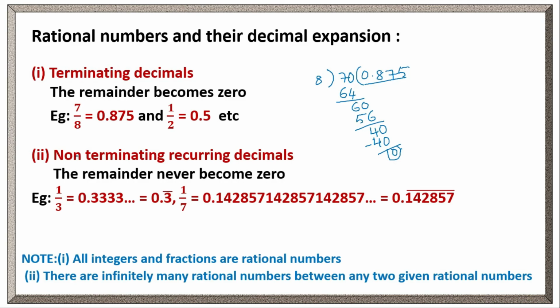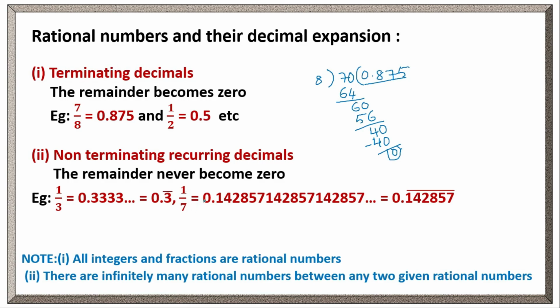Clear? Now non-terminating recurring decimals. The remainder never becomes 0. Suppose 1 by 3 is there. What is the decimal form of 1 by 3? 0.33333. The remainder never becomes 0. It goes on. Clear? We can write 0.333 and so on as 0.3 bar. It is a non-terminating recurring decimal.